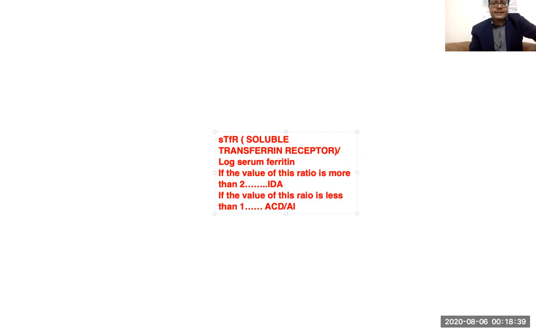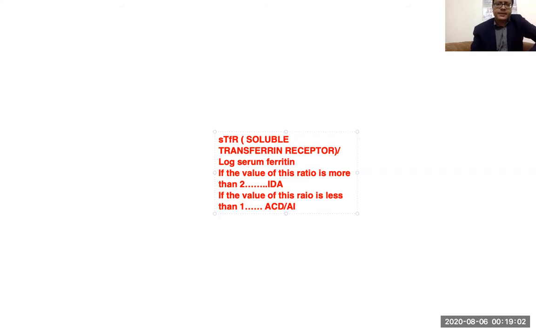Now, what are these soluble transferrin receptors? Soluble transferrin receptors are basically the receptors for transferrin which are expressed on the RBC precursors in the bone marrow. It has been seen that in iron deficiency anemia there is increased expression of transferrin receptors over the bone marrow erythroid precursors.